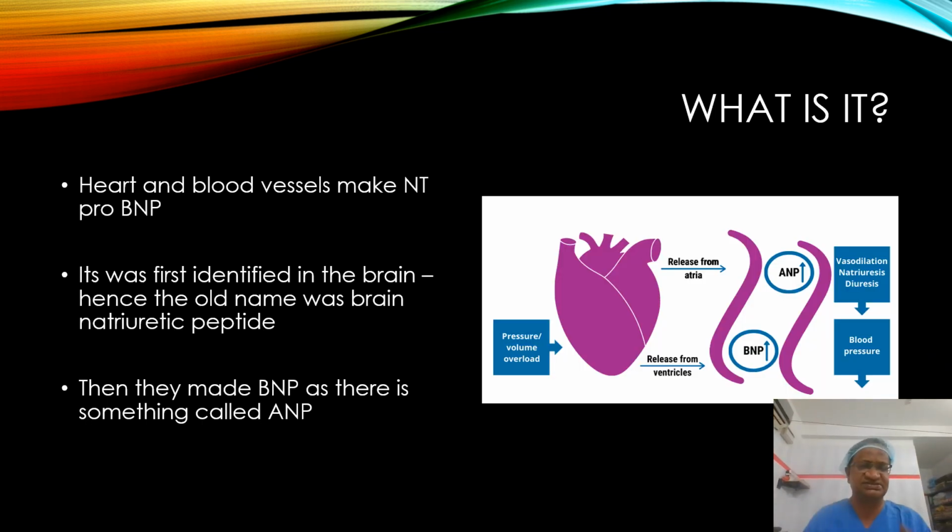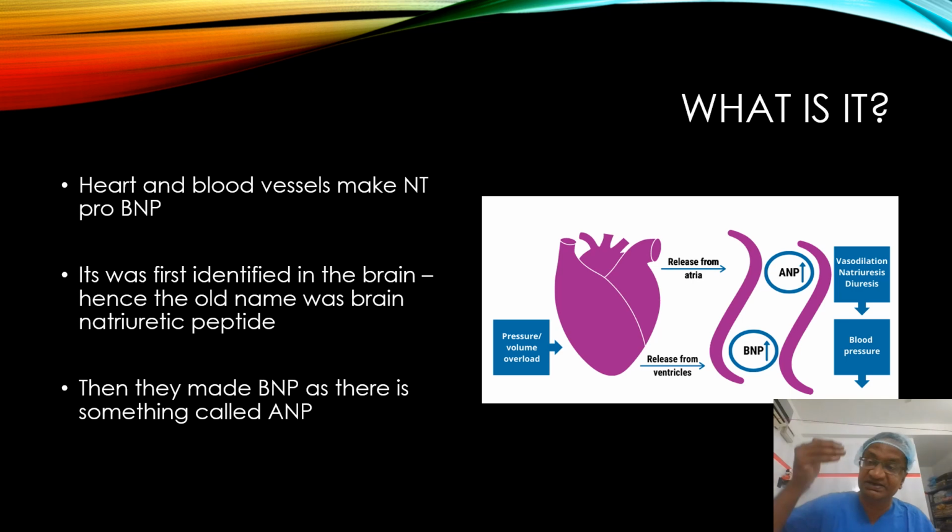So what is this? The heart makes BNP. That's very important. Because it was first found in the porcine brain, it was called brain natriuretic peptide. Now we know it is mainly from the heart, but we cannot change the name.